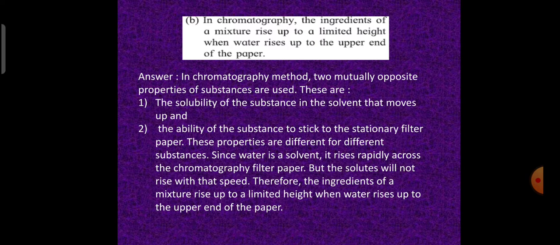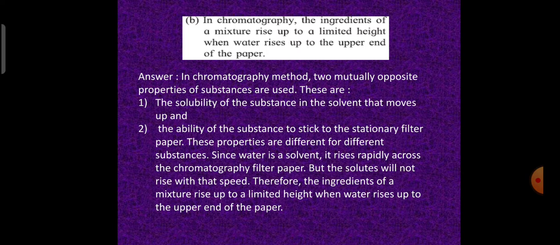In chromatography, the ingredients of a mixture rise up to a limited height when water rises up to the upper end of the paper. In the chromatography method, two mutually opposite properties of substances are used. These are the solubility of the substance in the solvent that moves up and the ability of the substance to stick to the stationary filter paper.